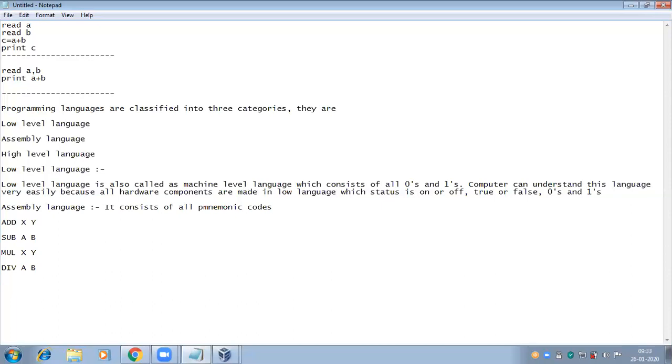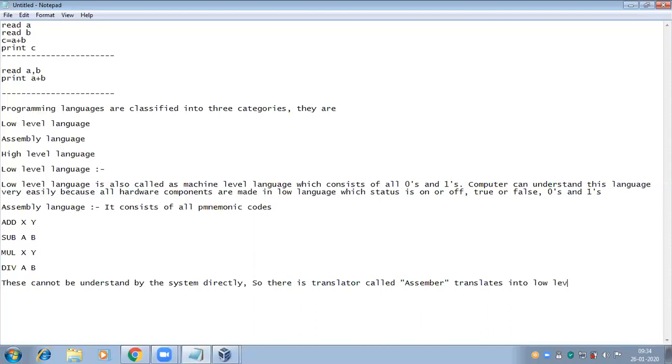These are all the mnemonic codes. These cannot be understood by the system directly. So there is a translator called assembler, which translates into low level language, that is zeros and ones.